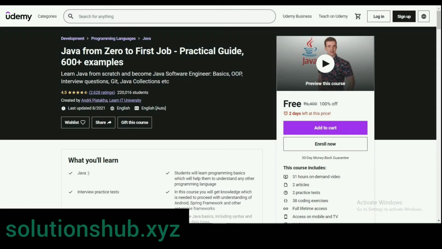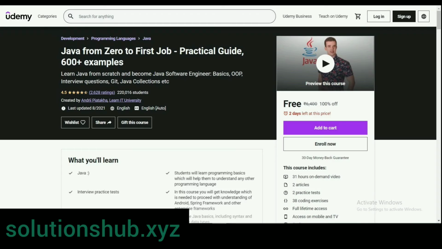In this course, we will learn the basics of Java, intro practice tests, object-oriented programming, 30 plus coding exercises, Git, Eclipse IDE, Lambda function, test-driven development, integration testing, PowerMock, method references, SOLID principles. Students will learn programming basics which will help them to understand any other programming language.